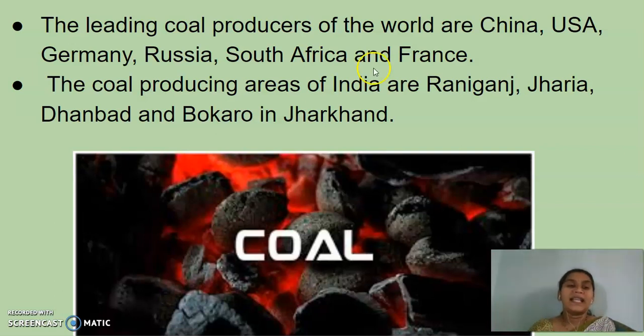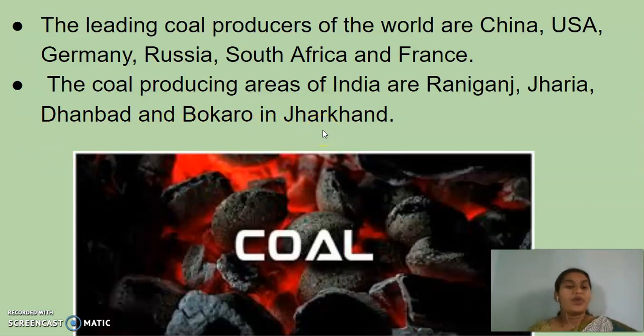Okay, and then the coal producing areas of India. In India, where are we producing coal? Raniganj, Jharia, Dhanbad, and Bokaro in Jharkhand.